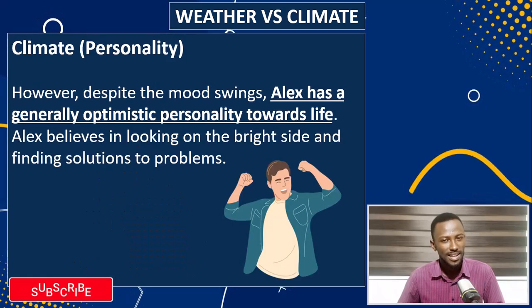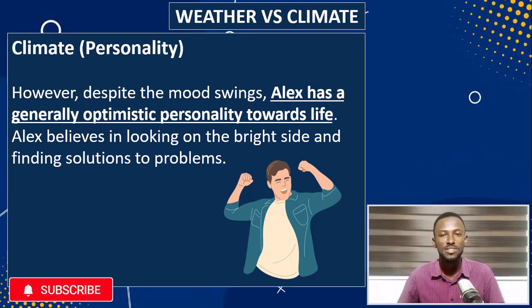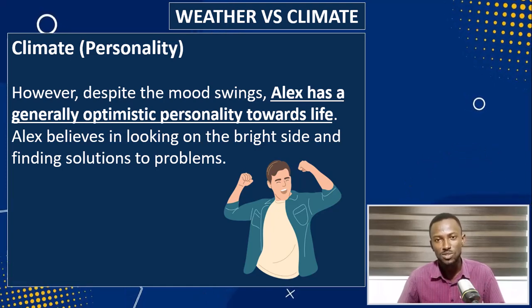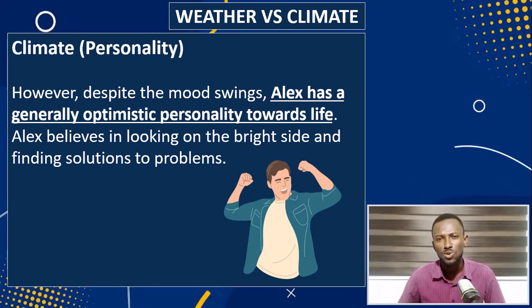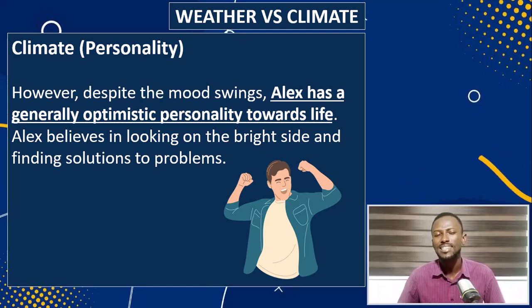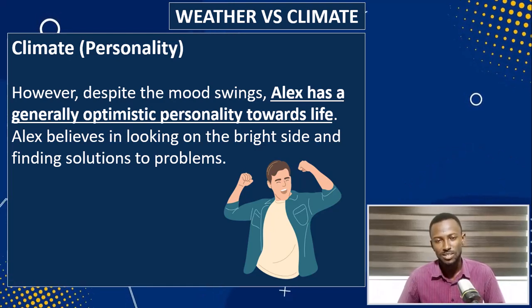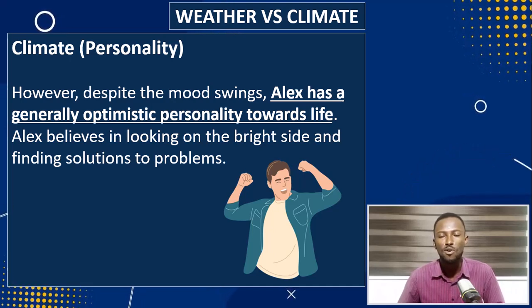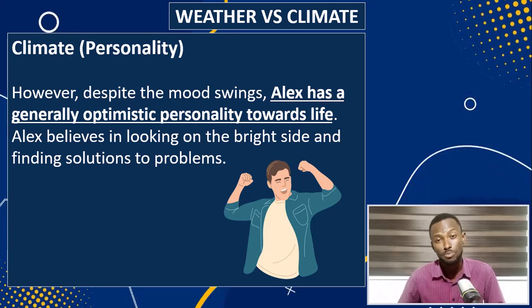Now, what about climate? You see, Alex is someone who has various kinds of moods. Today, happy, energetic. Tomorrow, maybe very sad and withdrawn. Although he has so many mood swings, he has a generally consistent personality. So Alex has a general optimistic personality towards life, always looking at the bright side of things and finding solutions to problems.